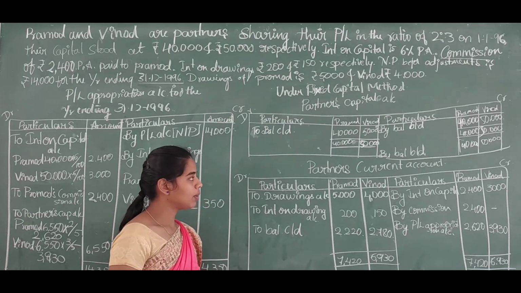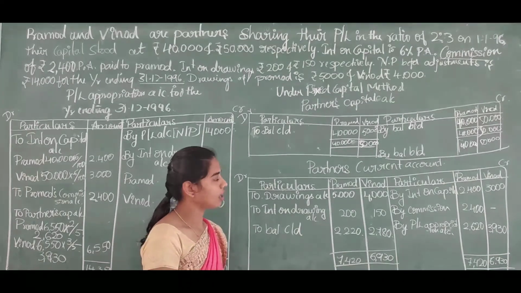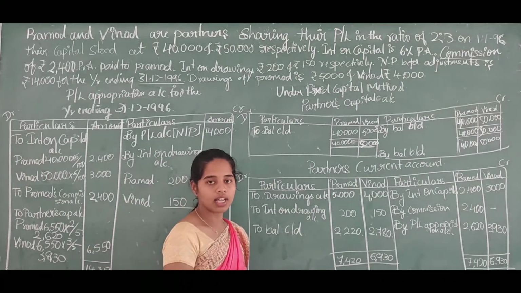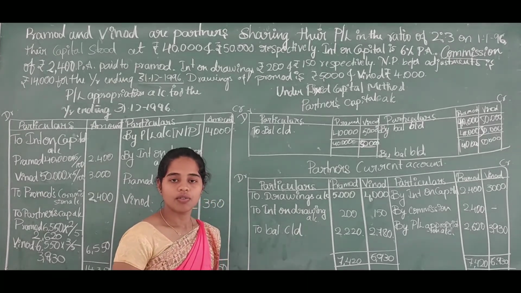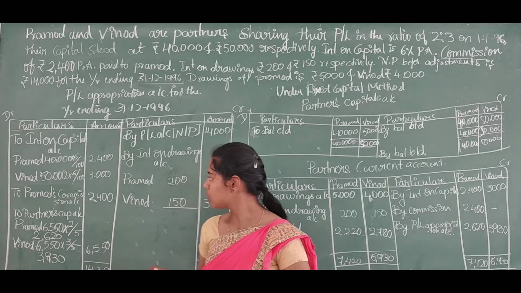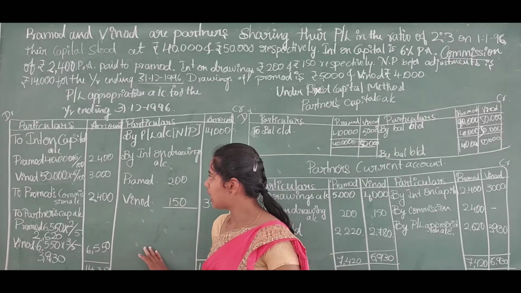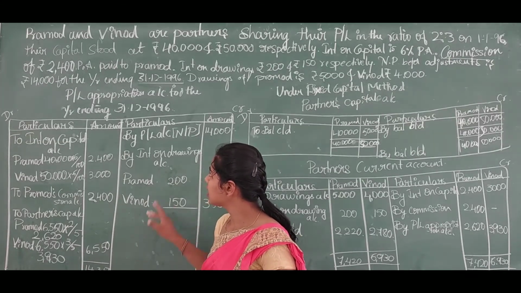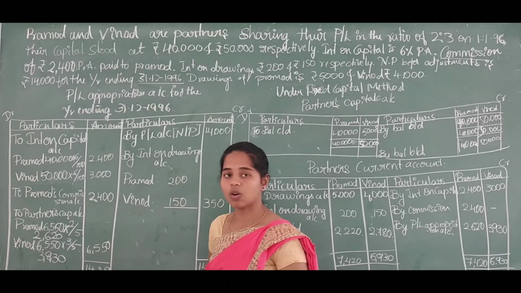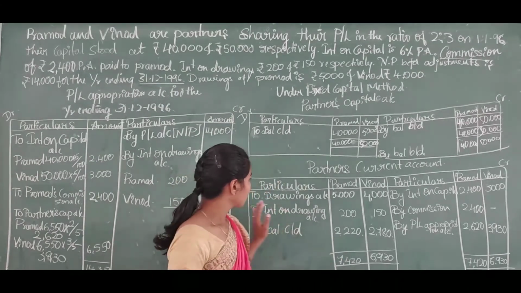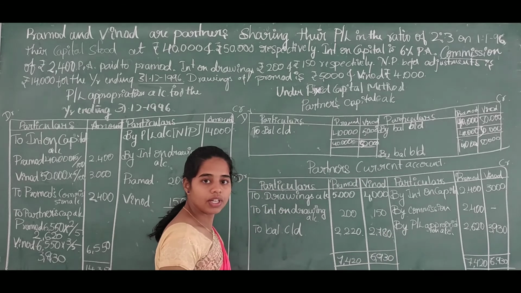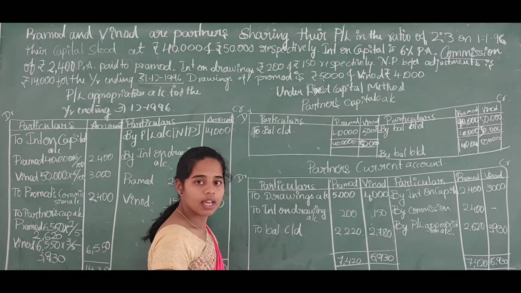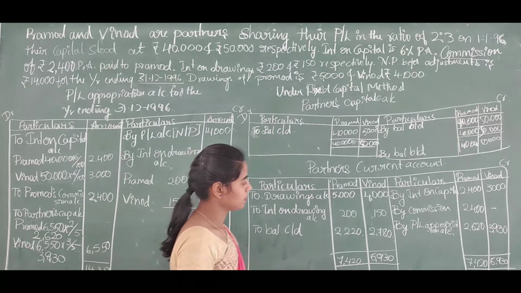And now we will prepare partners current account and partners drawings account under fluctuating capital method. For that, the information in the profit and loss appropriation account is needed. So, this portion will be erased, but the profit and loss appropriation account will remain the same.